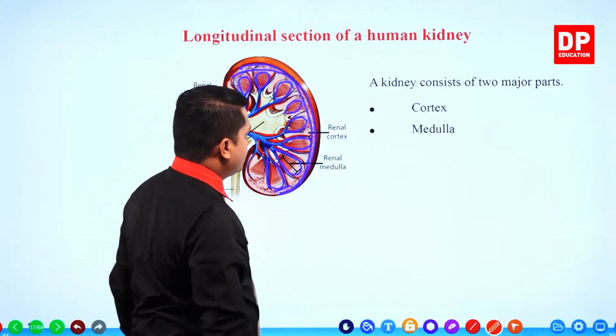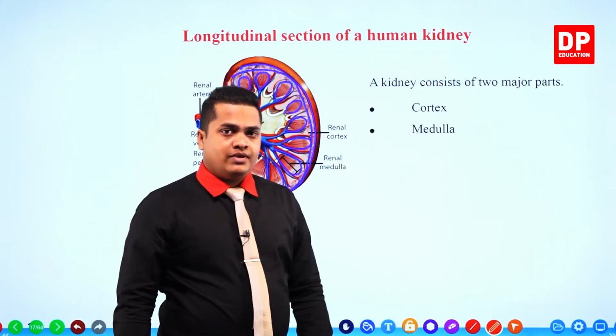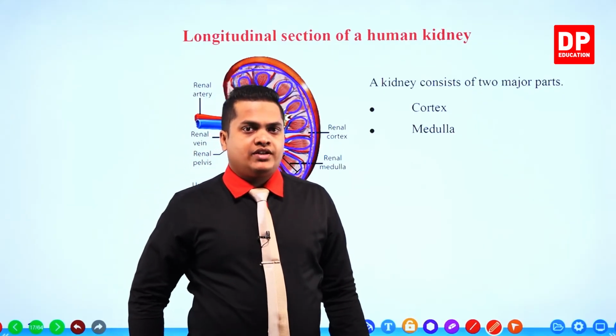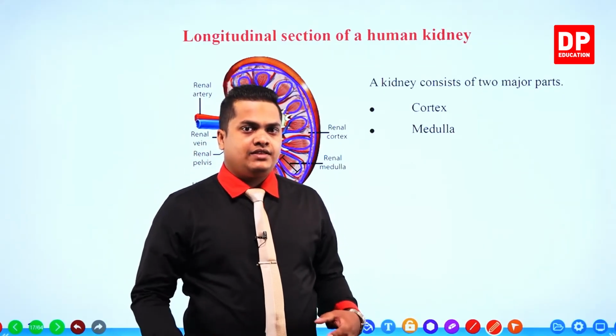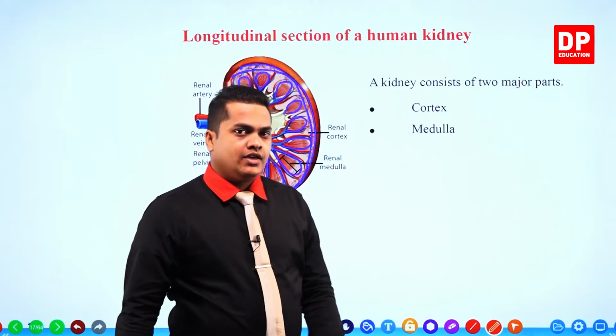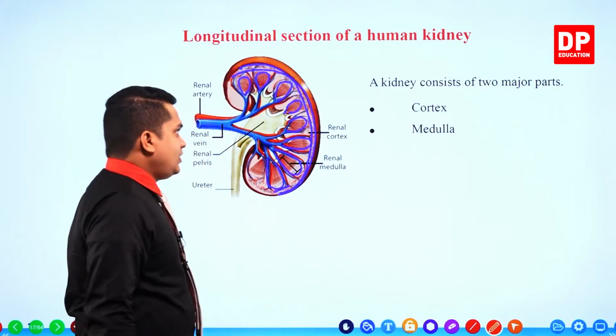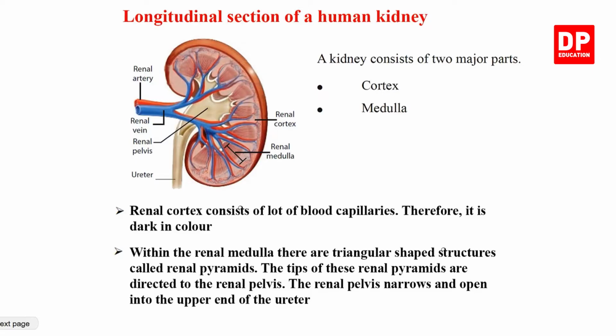Medulla parts. So these are the two major parts or the components that we can identify within the inner structure of a kidney. Okay then. So let's see what are the other contents that we can observe within the cortex and medulla?